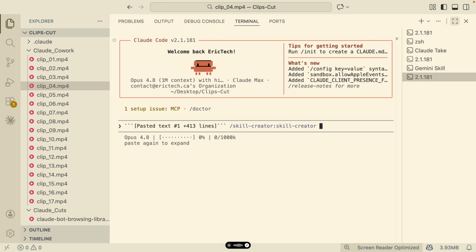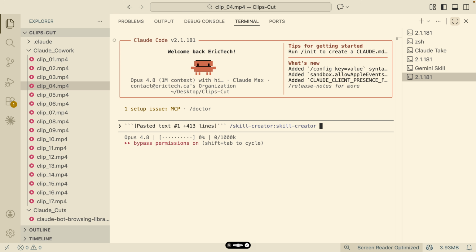So I want you to take a look at this entire Markdown file. Basically, this is how we're going to create a skill that can take a clip like an MP4 or any kind of video file and just pass it to Gemini to understand and summarize the video. So that's basically what I want to do. I want you to create a skill that can help us summarize that video.